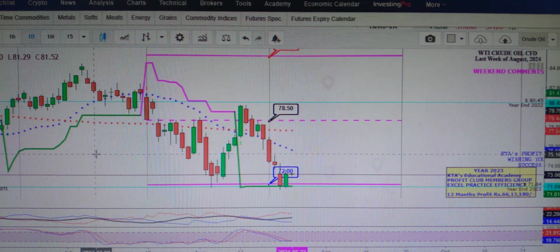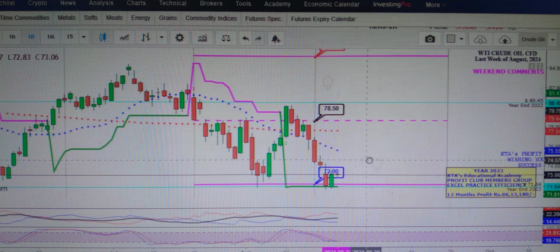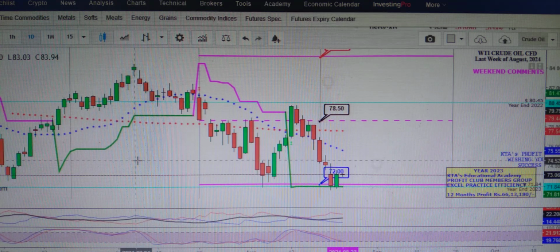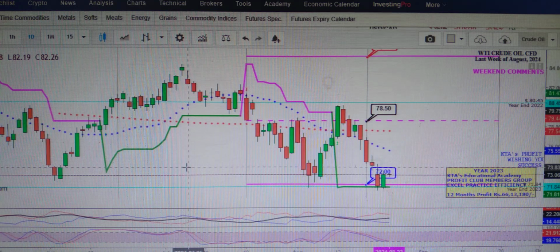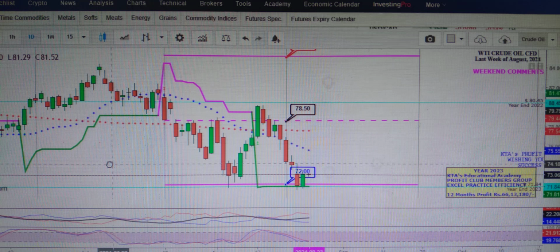Now come to the point about the weekend comments, the early weekend comments on Friday itself, live. In front of you is the daily data chart. This is the bottom of the price range we provided; our observation range bottom side was $72, the middle, and the top was 80 to 85. After the expiry of this contract, the price bottomed at $71.58, I think.